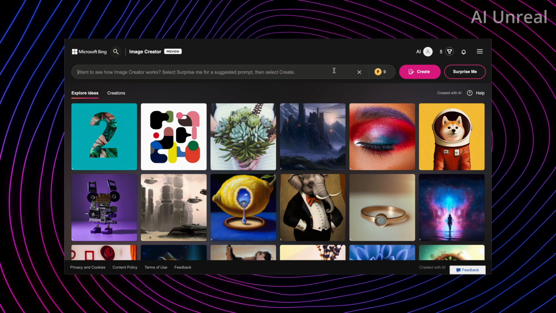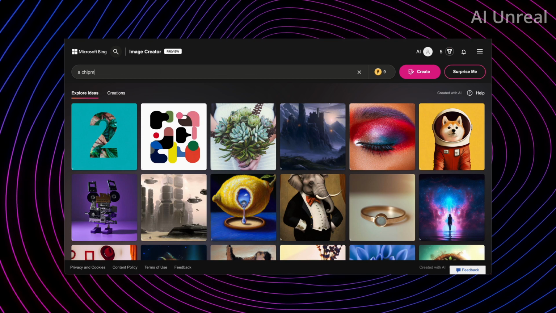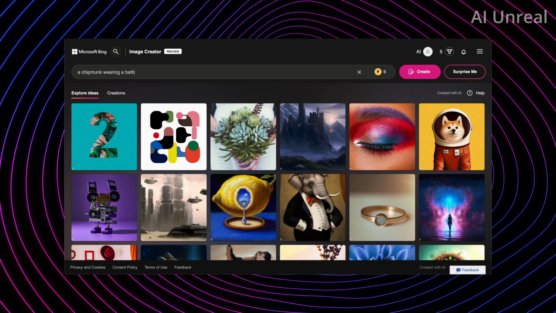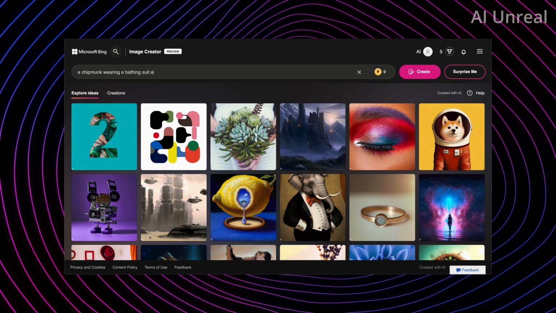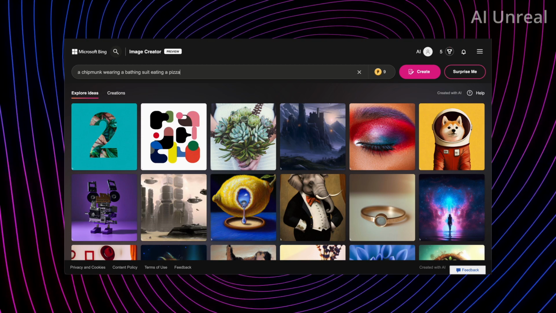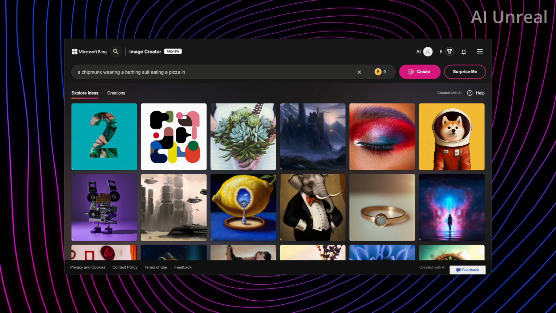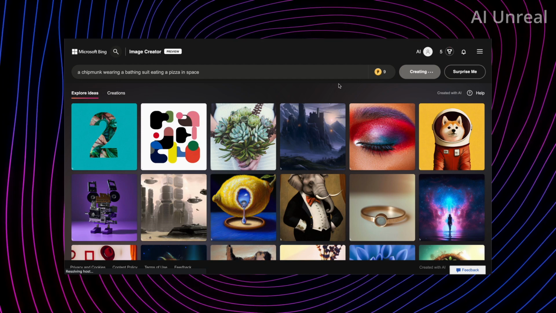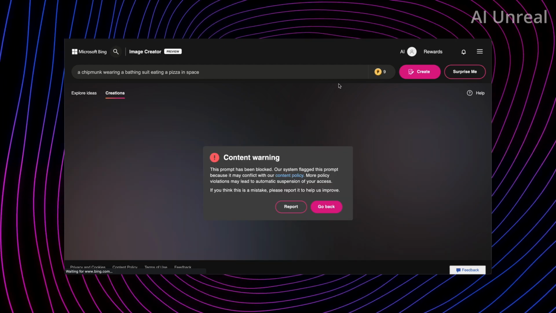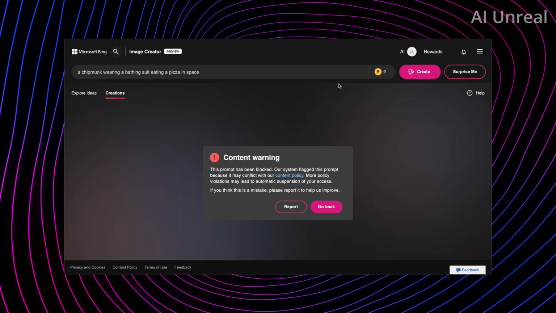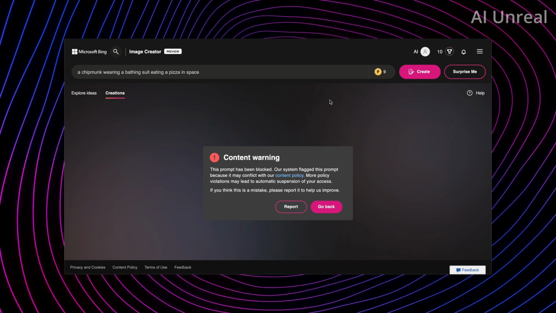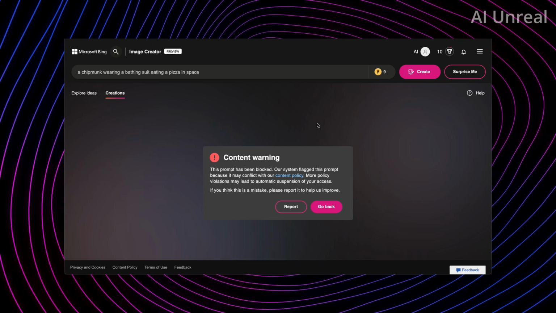So let's go ahead and say a chipmunk wearing a bathing suit eating a pizza in space. And let's see what this comes out with. Prompt has been blocked. The system flagged this prompt because it contains conflict with the content policy.